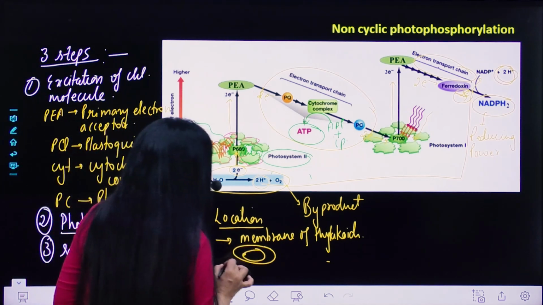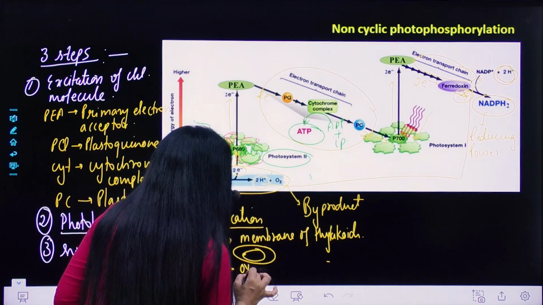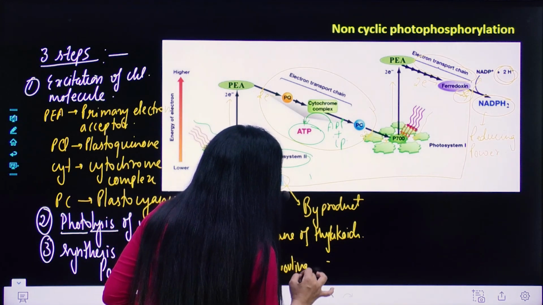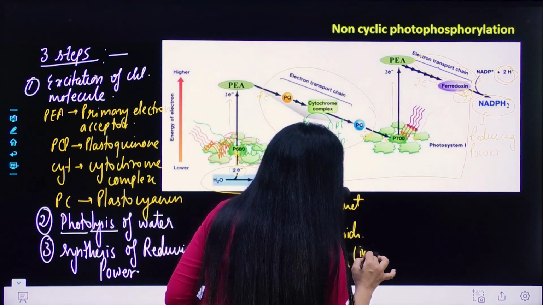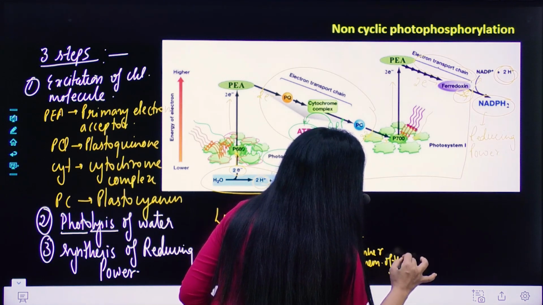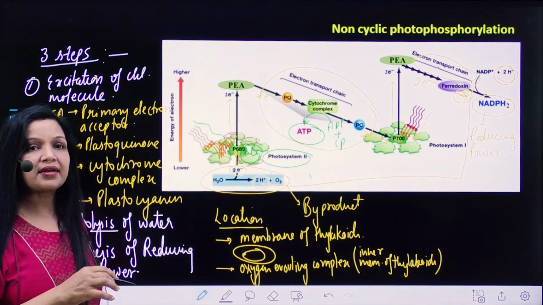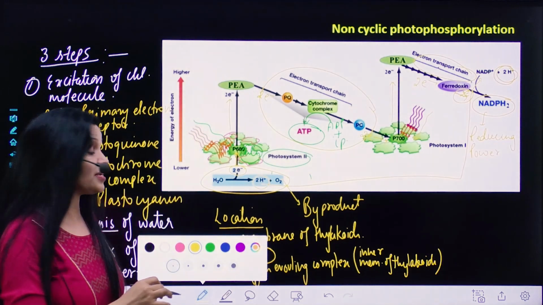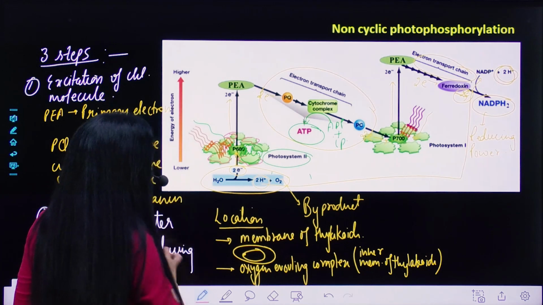So what do you have to remember? First, the location is the membrane of thylakoid. Second, where is the oxygen evolving complex present? The inner membrane of thylakoid. Right? Now, what else do you have to remember? For this process, an enzyme is required, that is NADP reductase enzyme. So you have to remember where this NADP reductase enzyme is present.